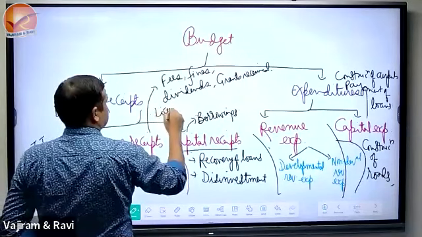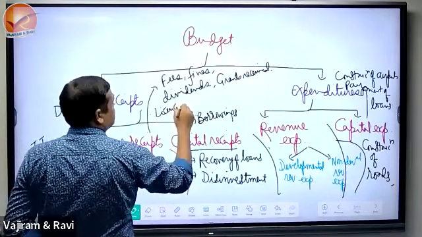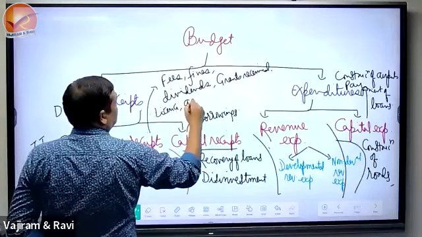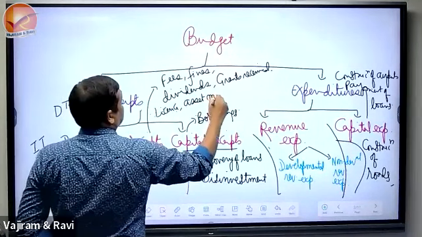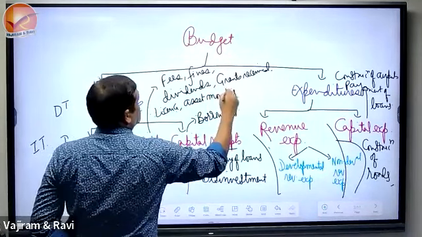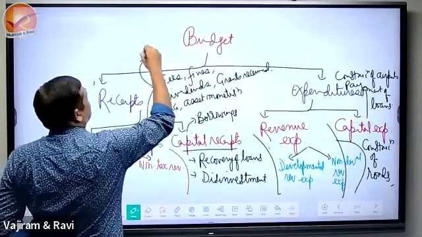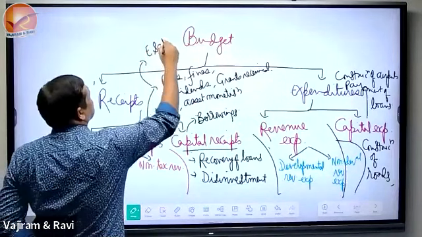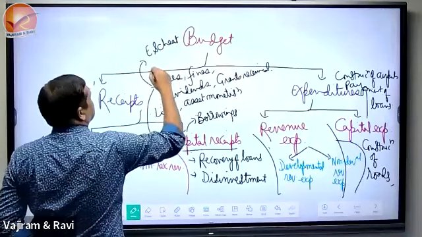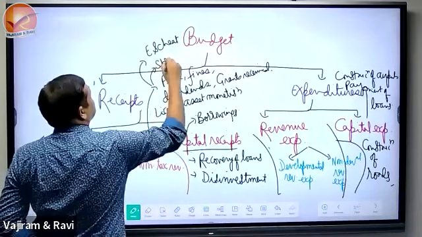License, asset monetization, there is one escheat, special assessment.